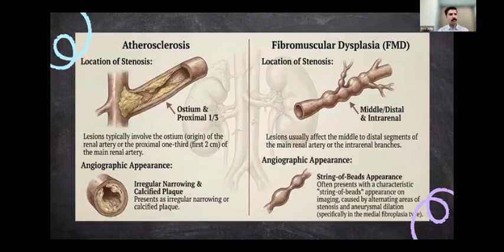Now, coming to the location. In atherosclerosis, the location is predominantly at the ostium or the proximal one-third, or the first 2 centimeters of the main renal artery. The angiographic appearance is irregular narrowing and calcified plaque. Whereas in fibromuscular dysplasia, the middle and distal part of the renal artery is involved. Classically, it shows a string of beads appearance on angiogram because of alternating stenosis and aneurysmal dilatation. This is most commonly seen in the medial fibroplasia type of fibromuscular dysplasia.